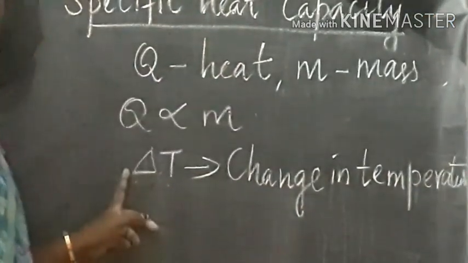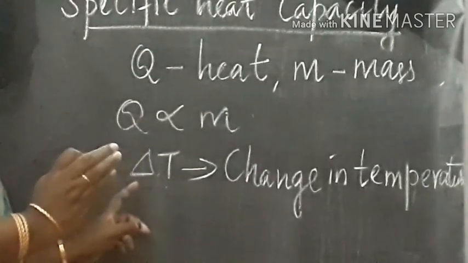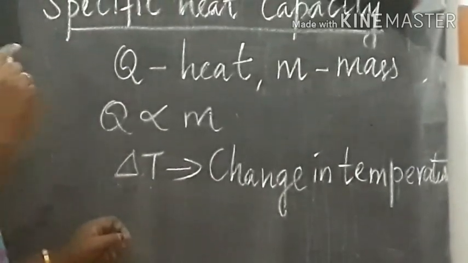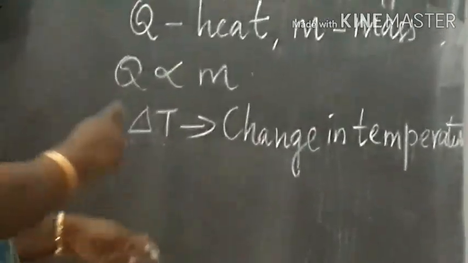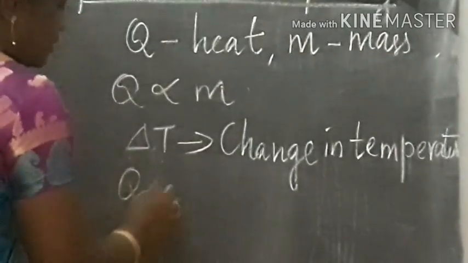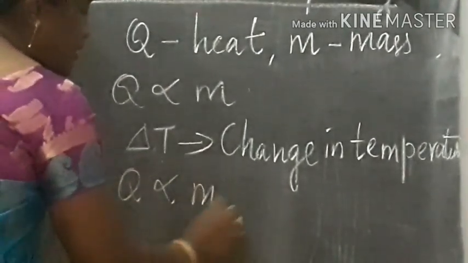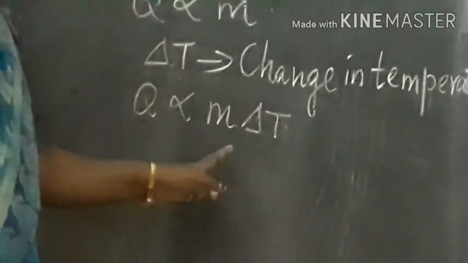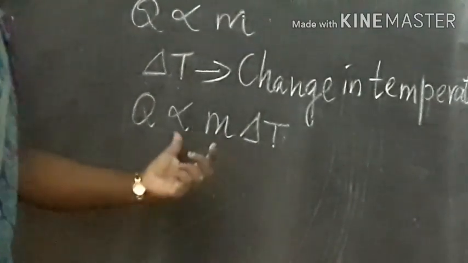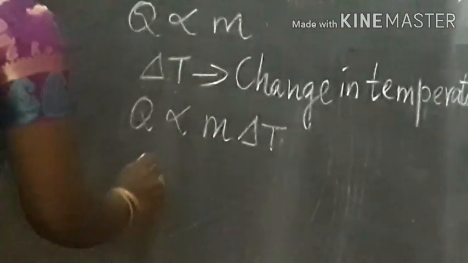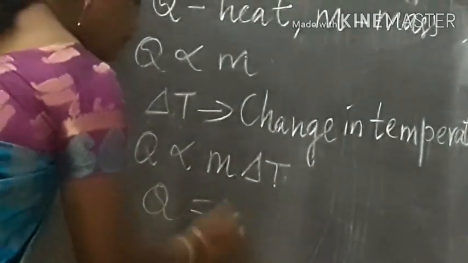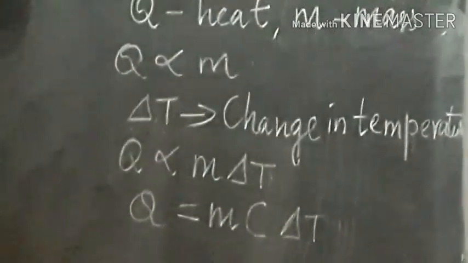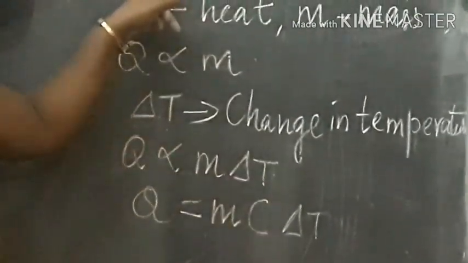The measurement remains the same, 250 ml, but the temperature varies. That is 100 degrees Celsius and 50 degrees Celsius. For 100 degrees Celsius, we need more heat energy when compared to that of 50 degrees Celsius. So therefore, Q is proportional to M into delta T. The quantity of heat energy is proportional to M into delta T. And when we remove the proportionality constant, Q can be written as Q is equal to M into C into delta T.